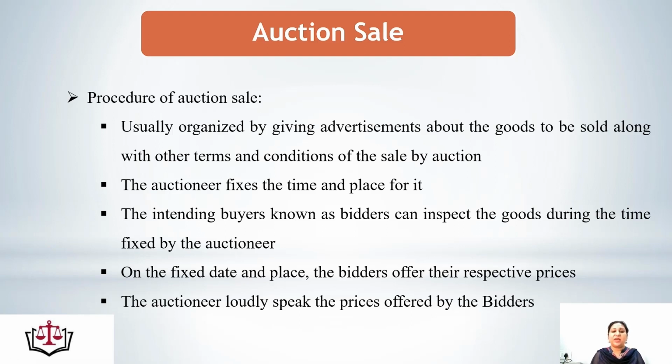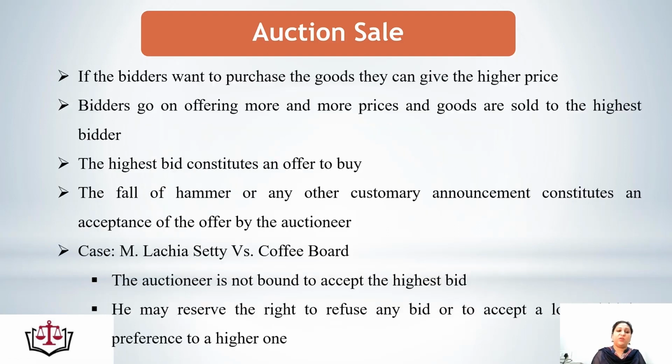That is an intimation to all the bidders sitting there. If any person wants to pay more than 1,25,000, that person can give his bid. Now the bidder who wants to purchase the goods can give higher prices. In this example, another bidder can go for 1 lakh 30, 1 lakh 40, 1 lakh 50, and so on.